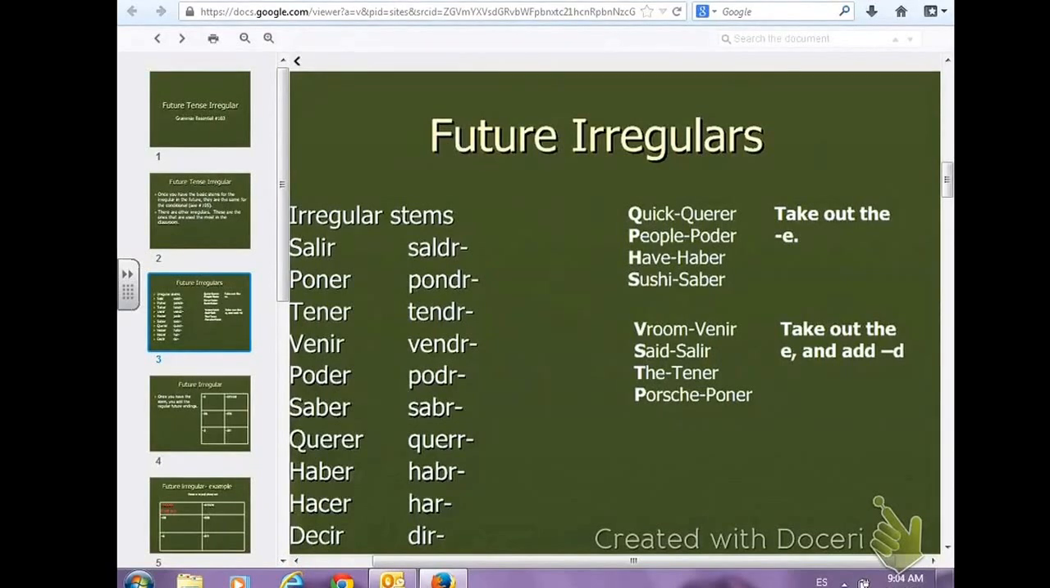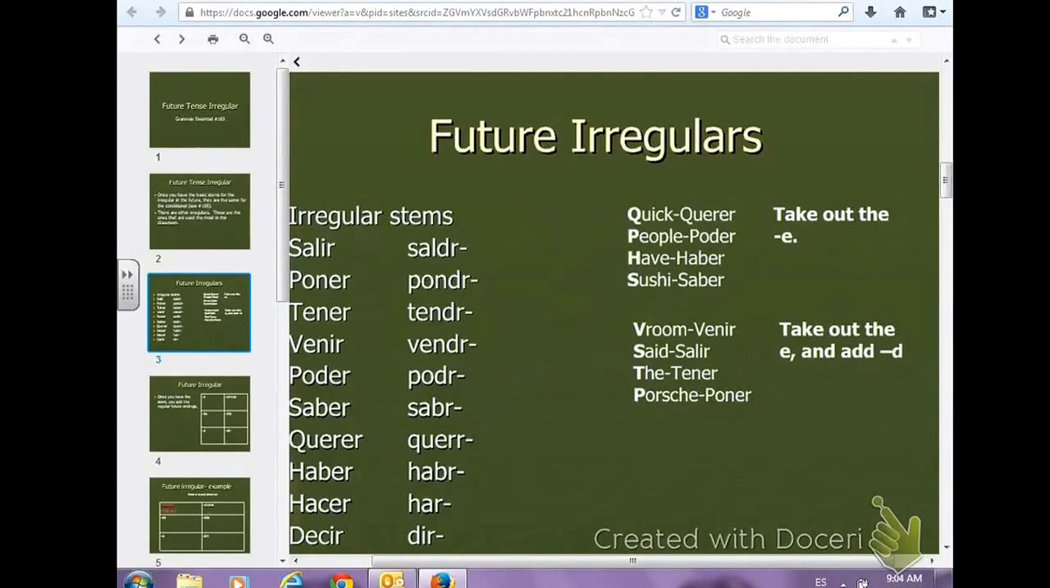And then we have the other one. These are D verbs. Vroom said the Porsche. Vroom is venir. Said is salir. And all you're doing is taking out the E and adding a D. So it's going to be vendrá. No, we're going to take out the I. This PowerPoint's wrong. Take out the I or the E in the infinitive ending, and we're going to add a D. So vroom is venir, vendrá. Salir, saldrá. Tener, tendrá. Porsche, poner, pondrá. Take out the E or the I and put a D in its place.